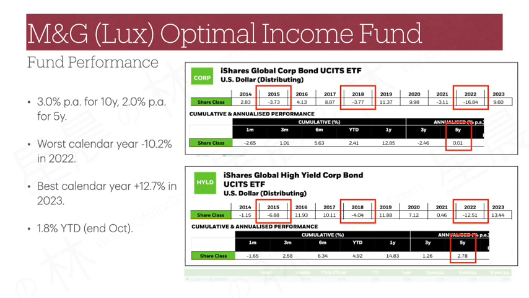For starters, we can see CORP delivered only 0.01% per annum in the past 5 years, while HYLD delivered 2.78%. M&G Optimal Income Fund sits in between, tilting towards HYLD. On calendar year basis, both CORP and HYLD were clearly worse off than M&G Optimal Income Fund in the down years of 2015, 2018, and 2022. On the flip side, positive calendar years were mostly better for the two ETFs.